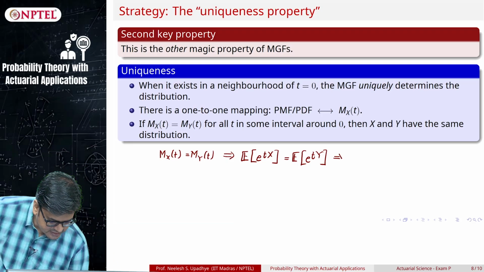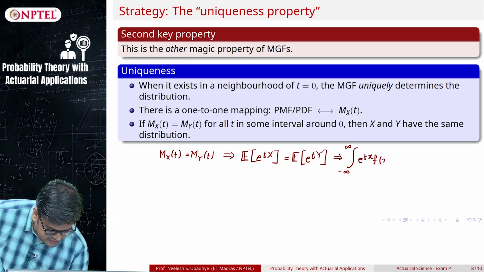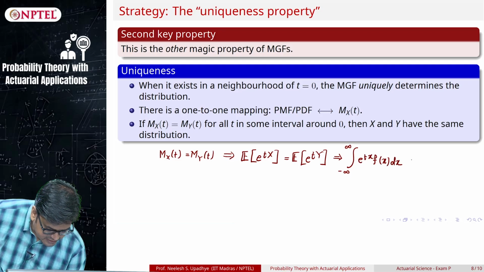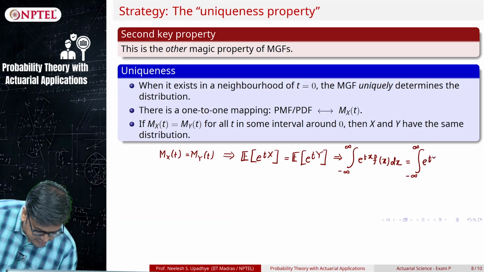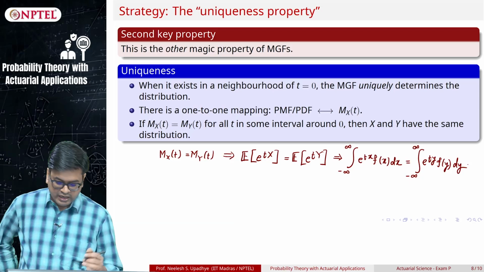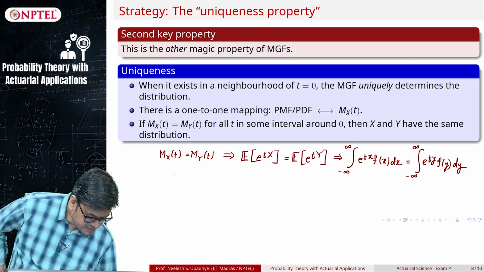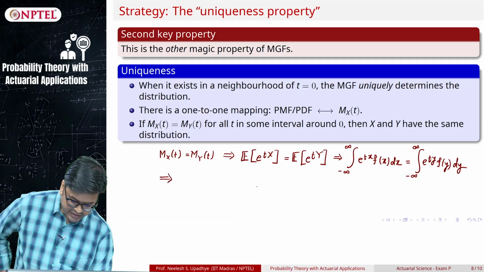So this implies the integral from minus infinity to infinity of e raised to tx f_X(x) dx is equal to the integral from minus infinity to infinity of e raised to ty f_Y(y) dy, correct.